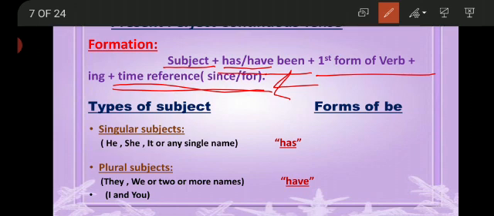Now we will talk about the types of subject. There are two types of subject: singular subjects and plural subjects. In singular subjects, we place he, she, it, or any single name. And for the singular subject, we use has. The plural subjects are they, we, or two or more than two names. And for the plural subjects, we use have.